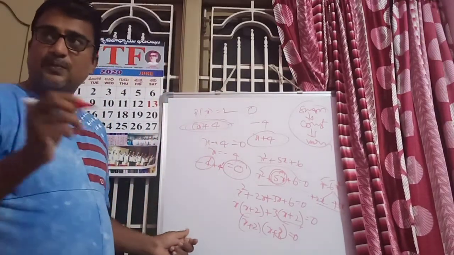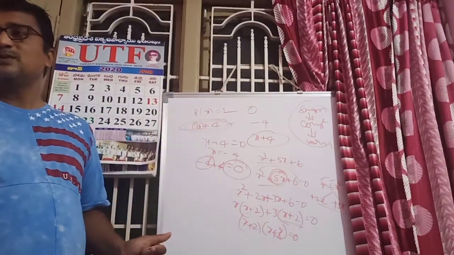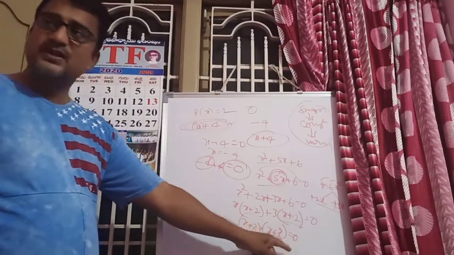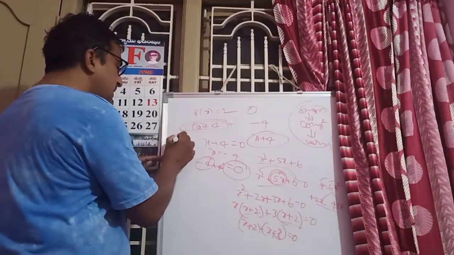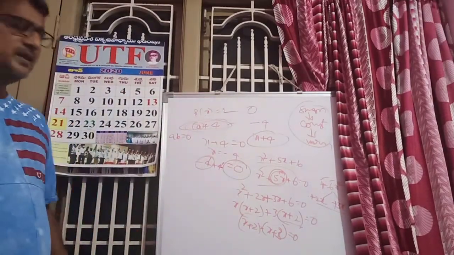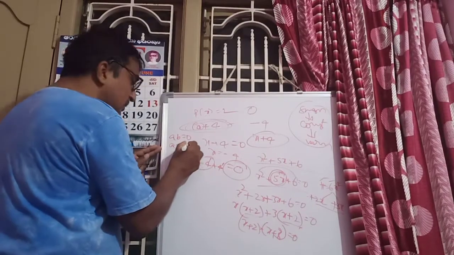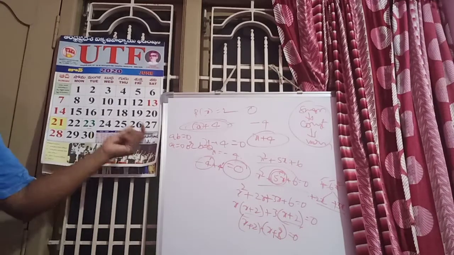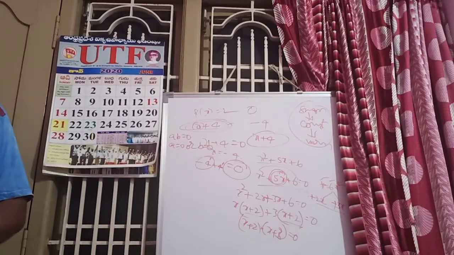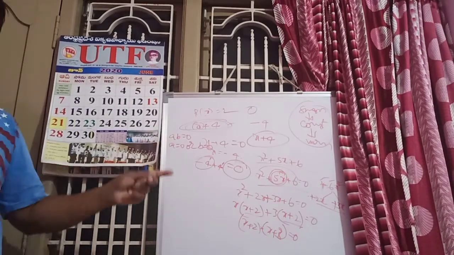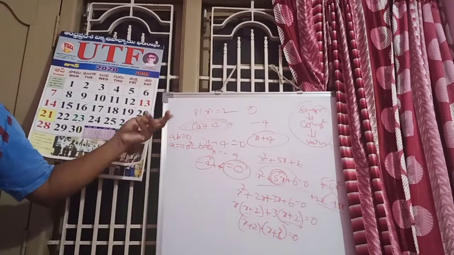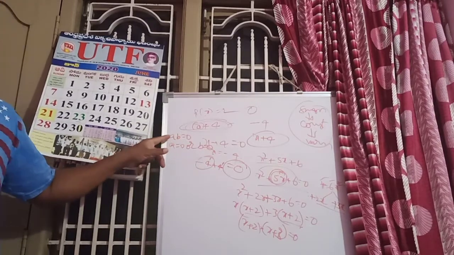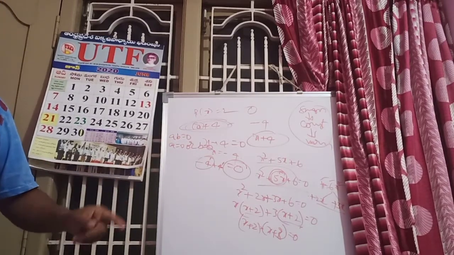And in between any two variables there is a multiplication. When AB is equal to 0, it means either A equal to 0 or B equal to 0. It is not necessary that both values are equal to 0. Right? AB equal to 0 means either A is 0 or B is 0; if one of them is 0, the product is 0. B value 3, A value 0, 3 into 0 is 0.